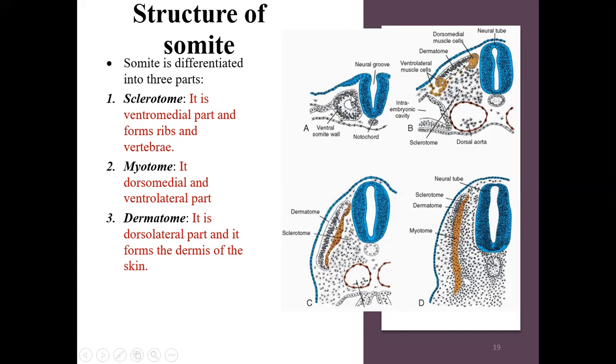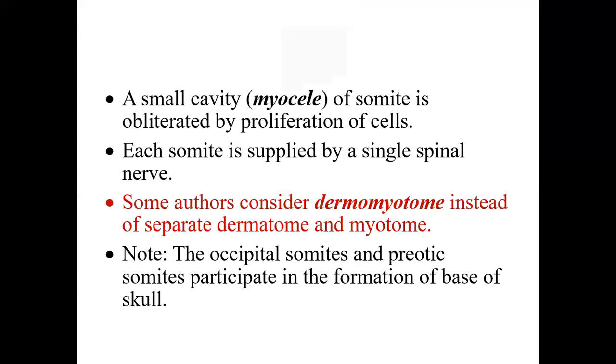The dorsomedial and ventrolateral parts both will migrate and form the myotome, and the ventromedial part will form the sclerotome. So finally, they will get arranged like this: sclerotome, then myotome, and topmost will be the dermatome. So dermatome will form the dermis of the skin.